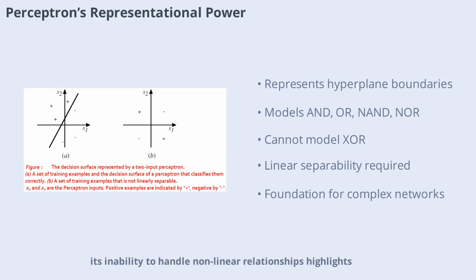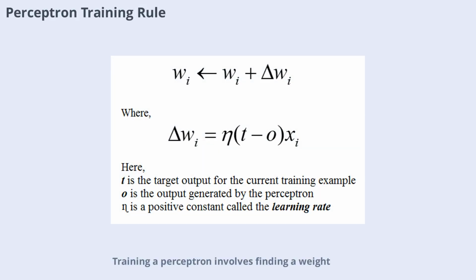However, its inability to handle nonlinear relationships highlights the need for more complex network architectures. Training a perceptron involves finding a weight vector that correctly classifies all training examples. The process starts with random weights and iteratively updates them whenever the perceptron misclassifies an example. The learning rate controls how much the weights change at each step. This process continues until all examples are classified correctly, but only if the data is linearly separable. If not, the perceptron may fail to converge, highlighting a key limitation of this approach.